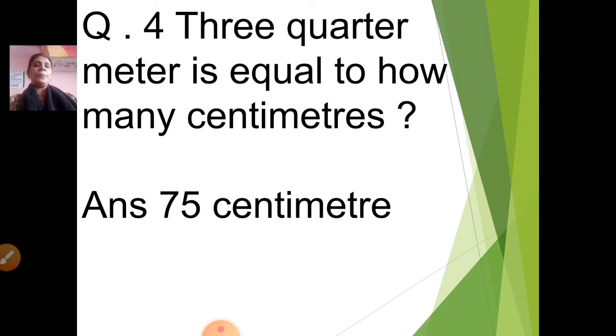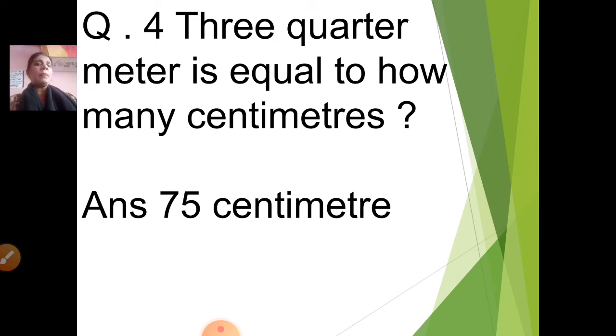Question number 4. 3/4 meter is equal to how many centimeters?